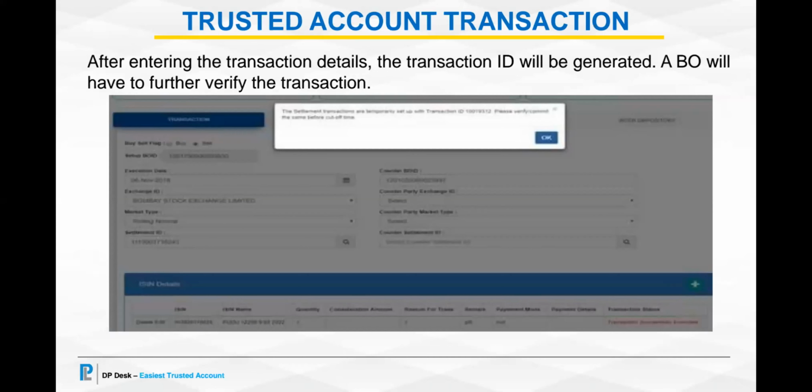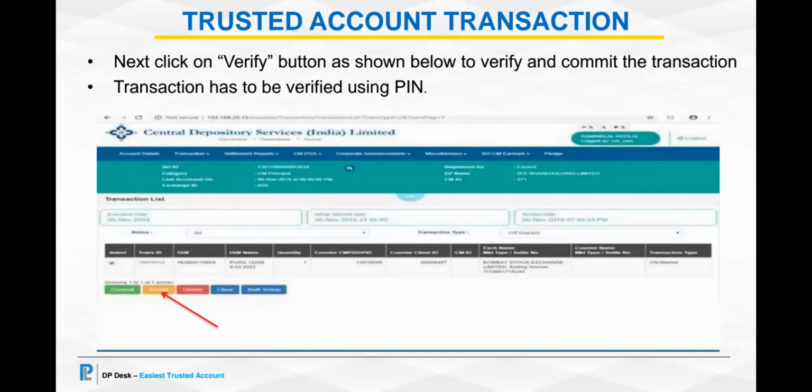And once the transaction is verified, the transaction is sent to CDSL. So after 15-20 minutes, the status of the transaction also will be displayed, whether it has gone through or whether it is pending for any reason.